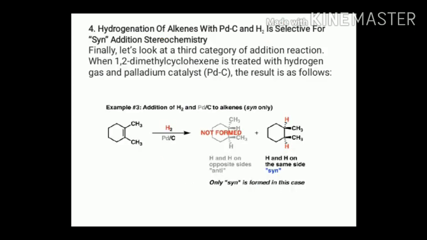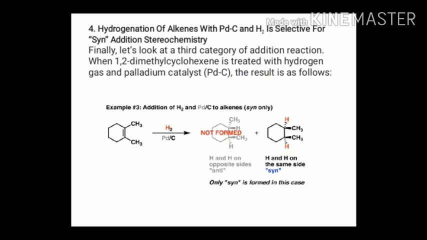Another example is hydrogenation of alkenes with palladium on carbon and hydrogen, which is selective for syn addition. Here 1,2-dimethylcyclohexene is reduced with hydrogen over palladium on carbon, and we see that only the syn product is formed, meaning hydrogen and hydrogen are linked on the same side, whereas in the anti product they would be on opposite sides.